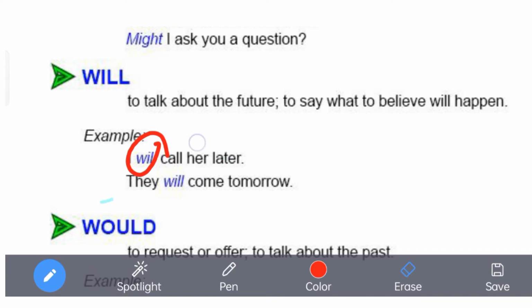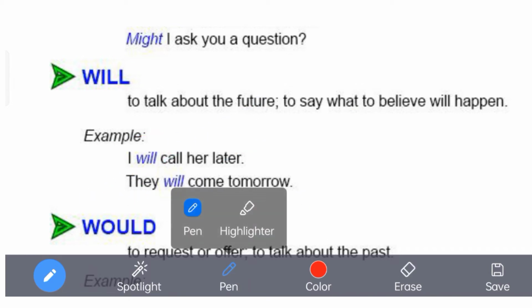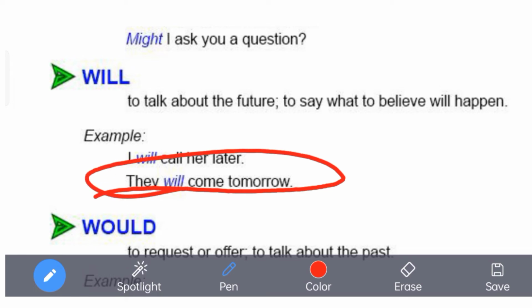When we are determined to do something, so they will come tomorrow. If I say they will come tomorrow, then here also there is a certain sort of determination, but we know one more use: with the third person pronoun and the second person pronoun we have to use will.